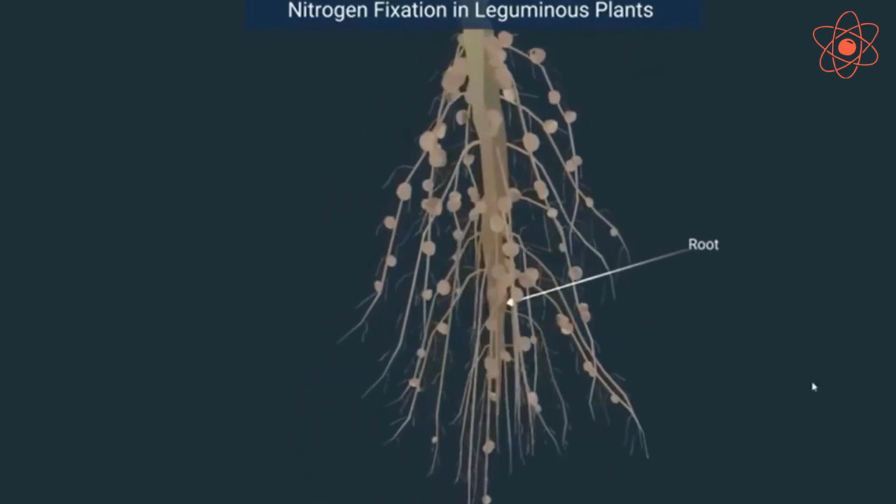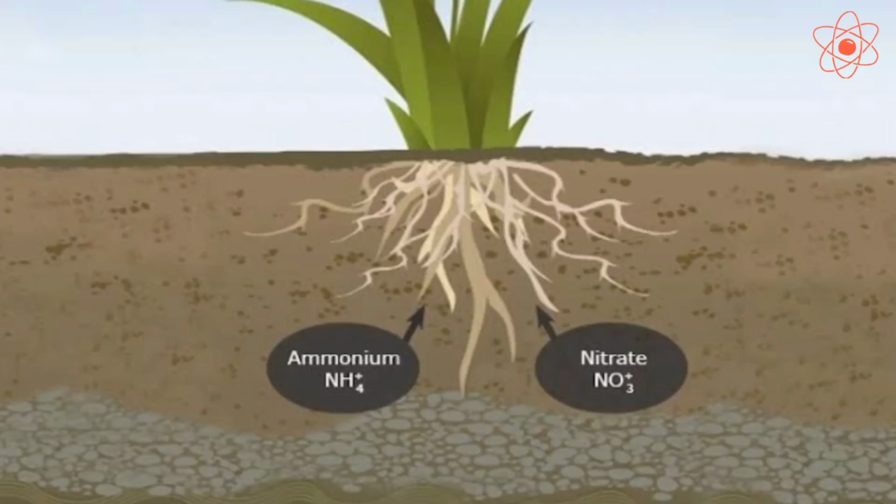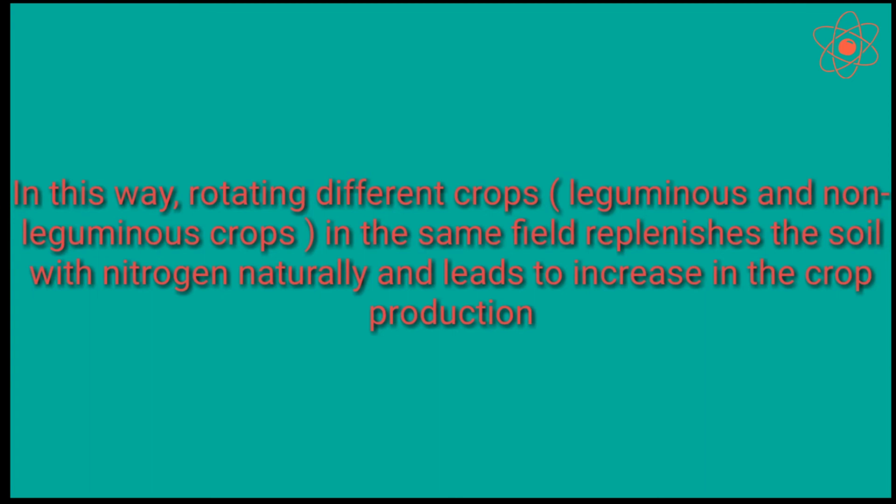And when another cereal crop like wheat is grown after that, then wheat can utilize this extra nitrogen from the soil for its growth. In this way, rotating different crops, that is leguminous and non-leguminous crops, in the same field replenishes the soil with nitrogen naturally and leads to an increase in crop production.